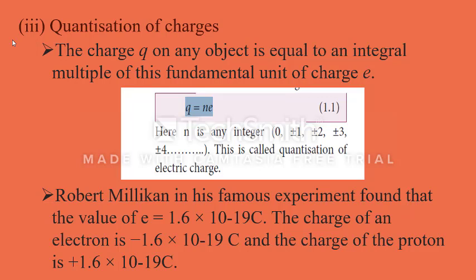Similarly, the proton has the same magnitude of charge. That is why this property arises. Quantization of charges: every total charge is made up of an integral multiple of the unit charge, that is, the charge of an electron. Since you know Avogadro's principle, 1 mole of matter consists of 10 power 23 atoms.